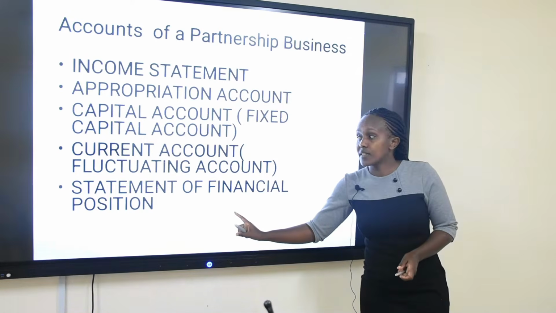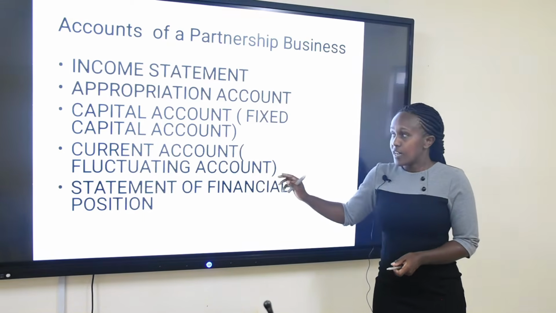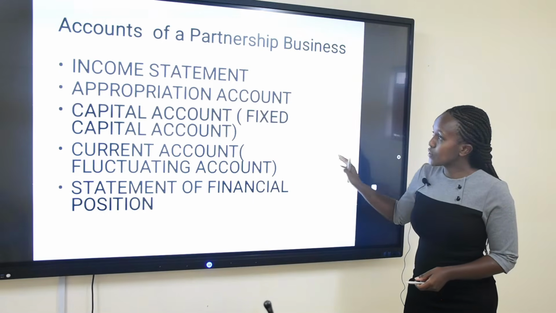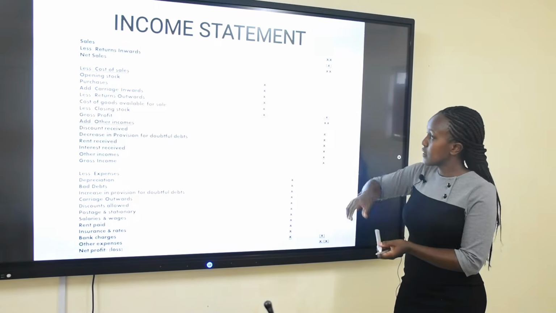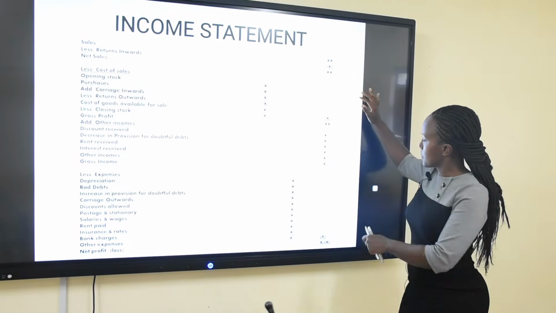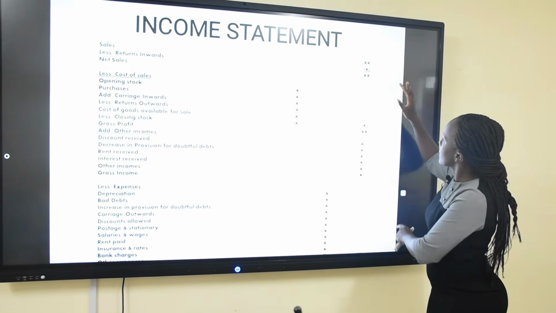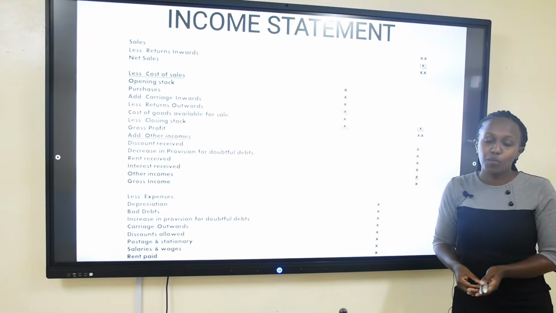Finally, they are going to prepare the statement of financial position. Now, one by one, we are going to look at what is incorporated in these accounts. So, we are going to start with the income statement. Now, for the income statement, it's good that you note that it is prepared the same way as that of a sole proprietorship.